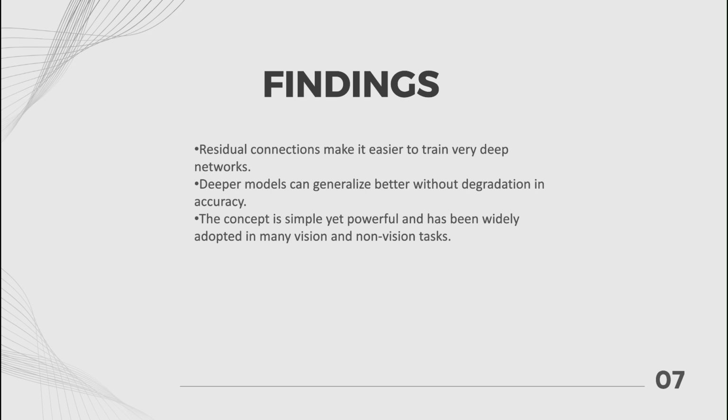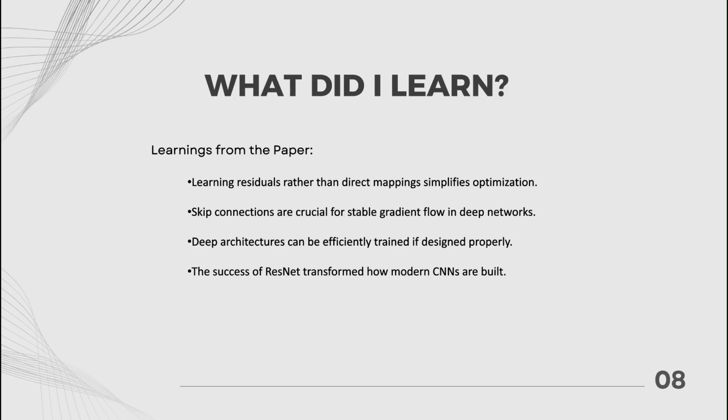And coming to the next slide, what did I learn? From this paper, I learned the importance of model architecture in deep learning. The idea of residual learning is very clever because it helps with the practical problem of training deep networks. I also understand why skip connections are really essential. They help the gradients flow and make deep networks easier to optimize.